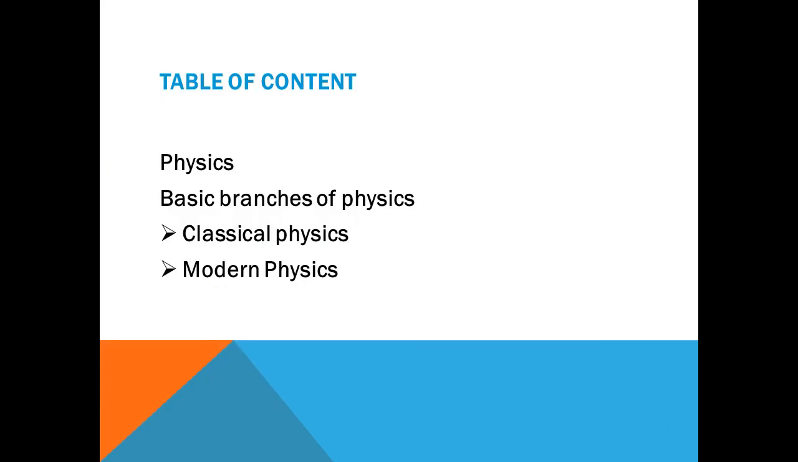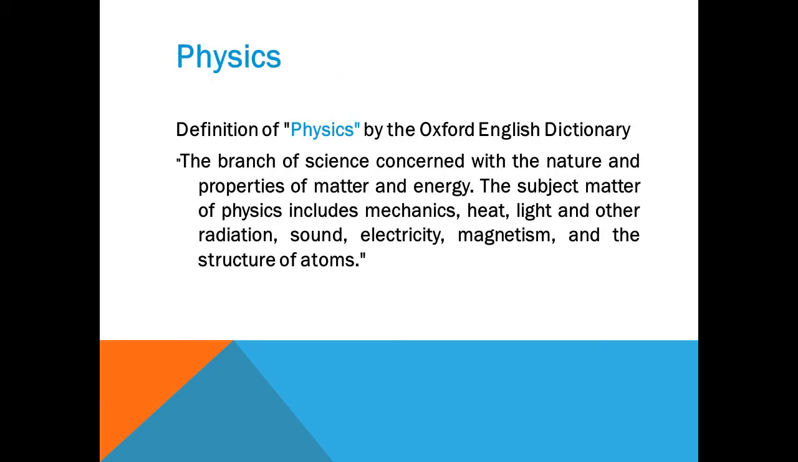Here's the table of contents: physics, basic branches of physics, classical physics, modern physics. In physics, we will discuss the definition of physics, and in classical physics, I will describe classical physics and modern physics, and at the end, I will discuss the difference between classical physics and modern physics.